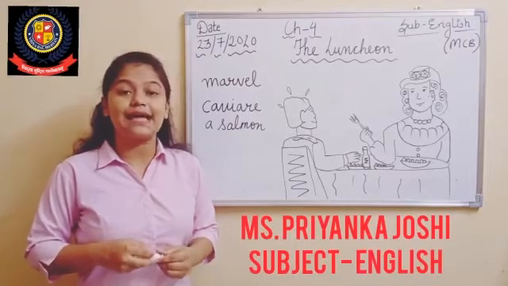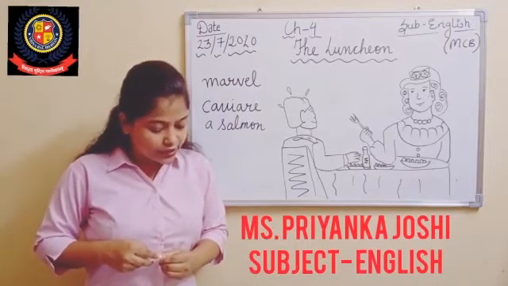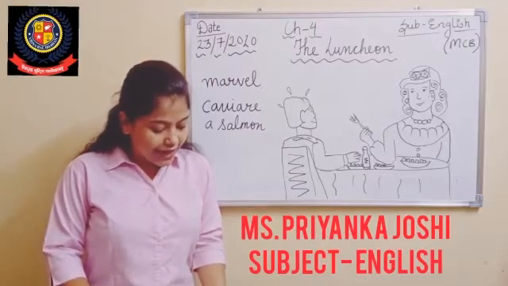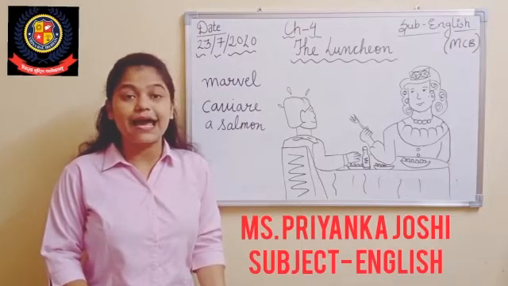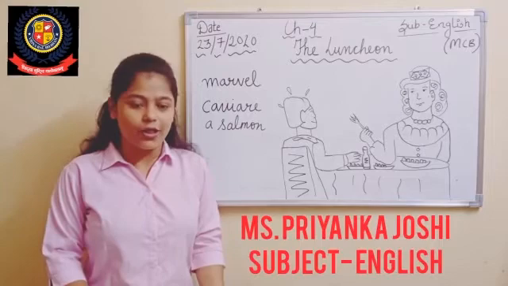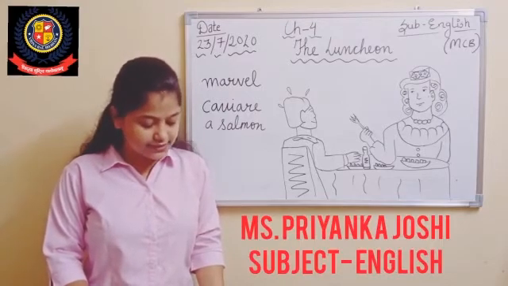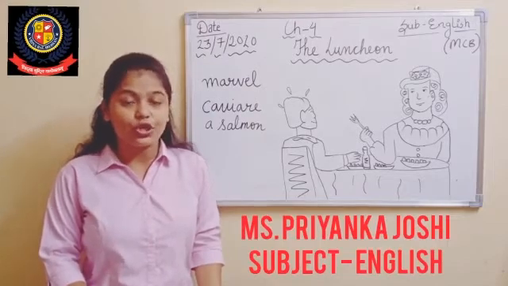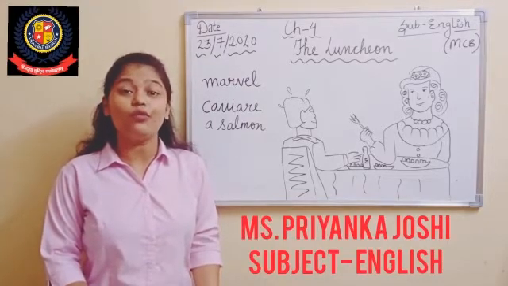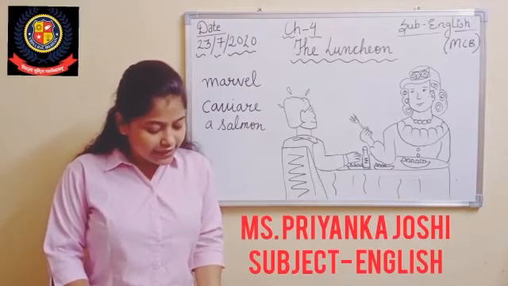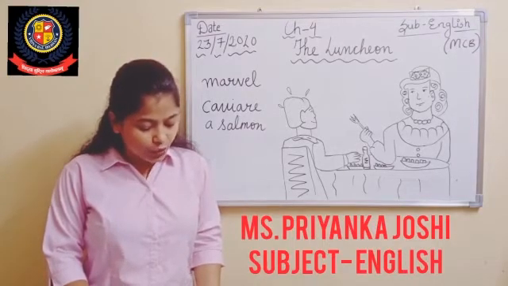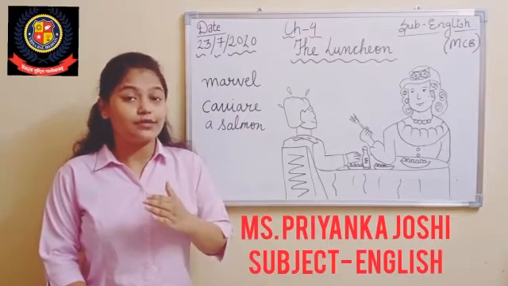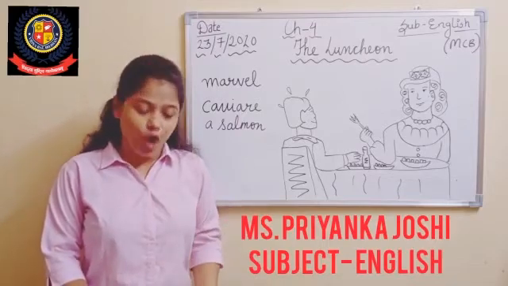Now come to exercise number A2. Say whether the following statements are true or false. The writer met the lady for the first time at a theater. False. Write down false. Yes. 20 years back, the writer was very rich. No. False. Write down false. The lady wanted to have lunch with the writer at the Luxembourg. No, at Foyot's, right? So this is also false.